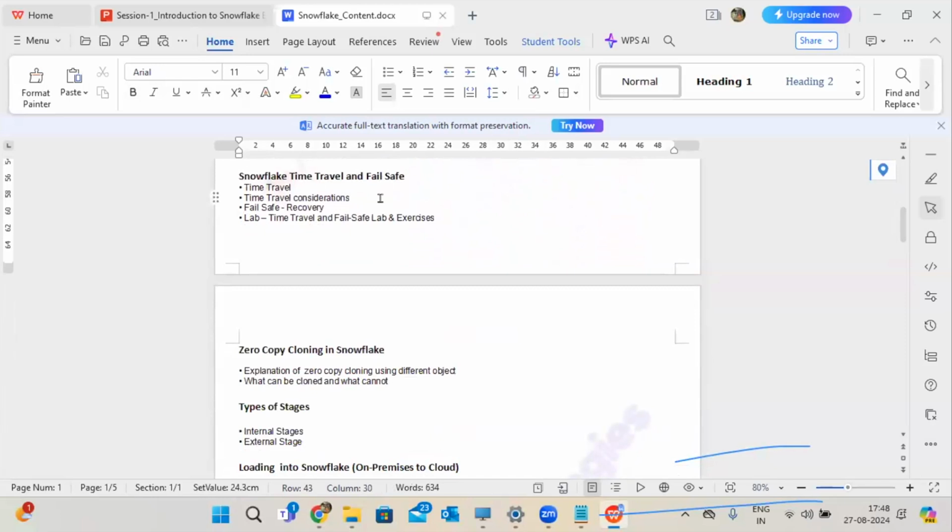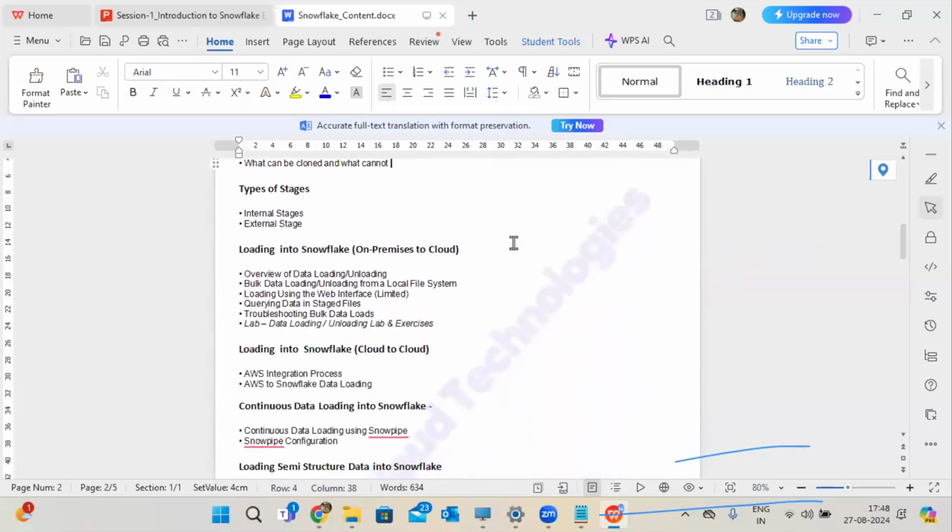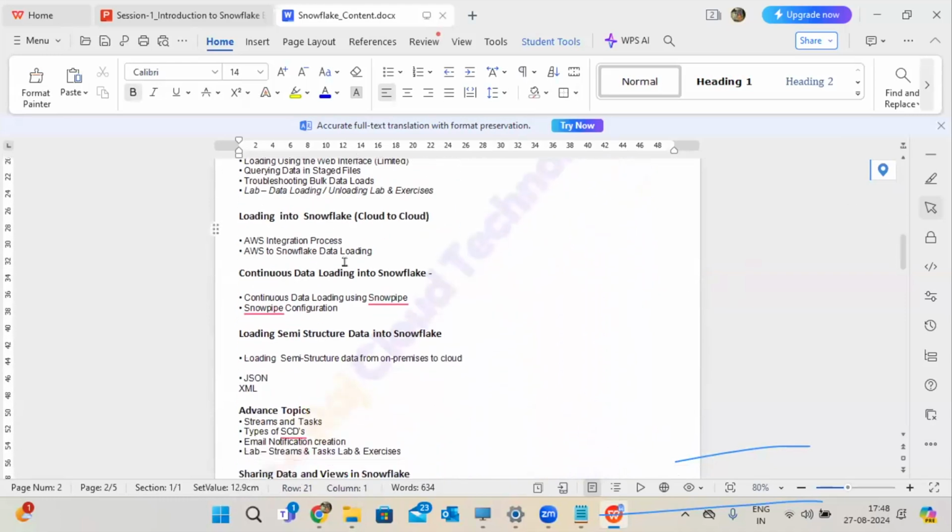Time travel, which will help you with data backup. Zero copy cloning, which will help you save storage space. Stage layer to load the data, and different types of data loading concepts. AWS integration. And one more point: I'm not going with only one combination, Snowflake plus DBT plus ADF, plus I'm going to show you how to use AWS with Snowflake also. Those pipelines I'm going to cover in this training, because if a company picks your profile, you should be good with all these combinations.